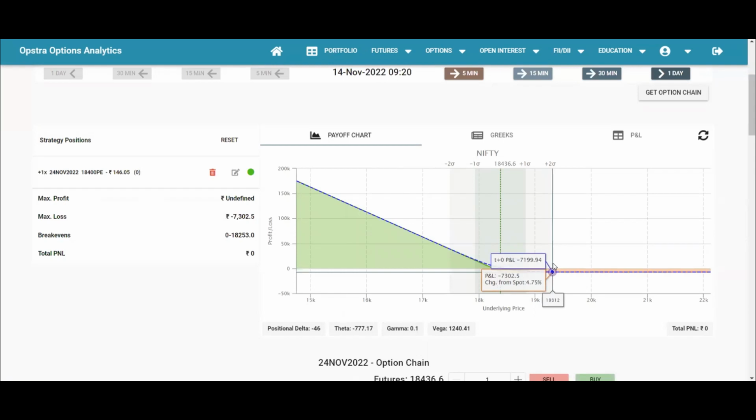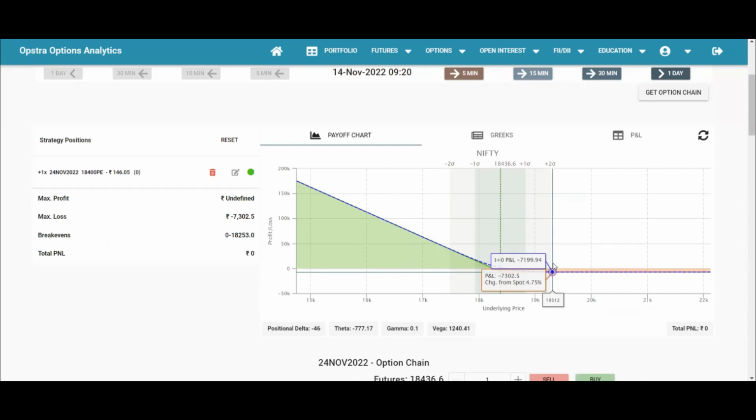And time value works in favor of the option seller. The more time that passes by and the option buyer has not exercised the option, that means there is a lower chance that in the remaining few days they would exercise it. More time is better. If you start with 7 days and the buyer has not exercised in the next 5 days, there is very limited chance that the buyer will exercise in the next 2 days.